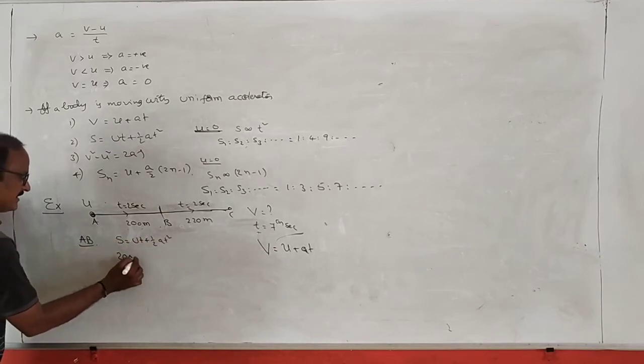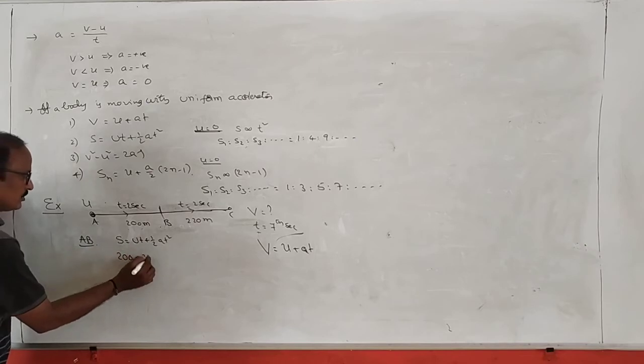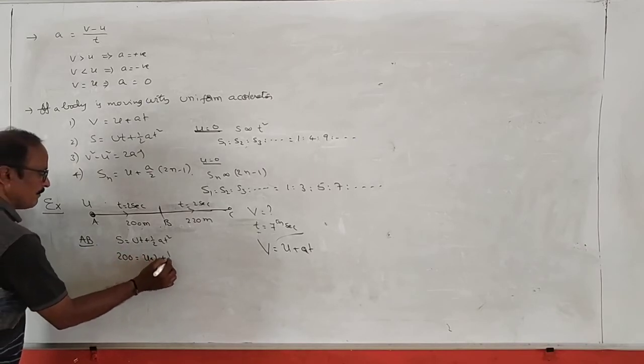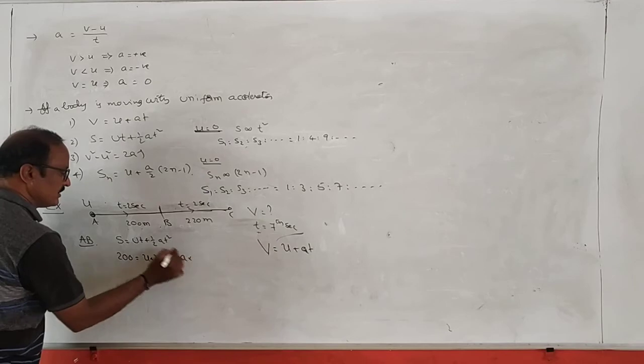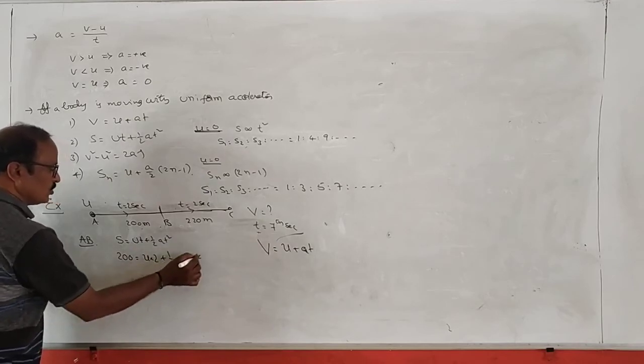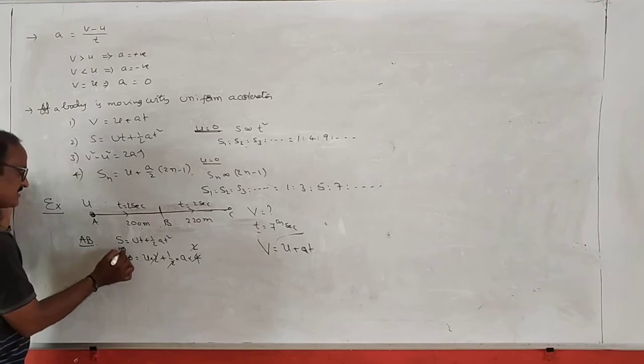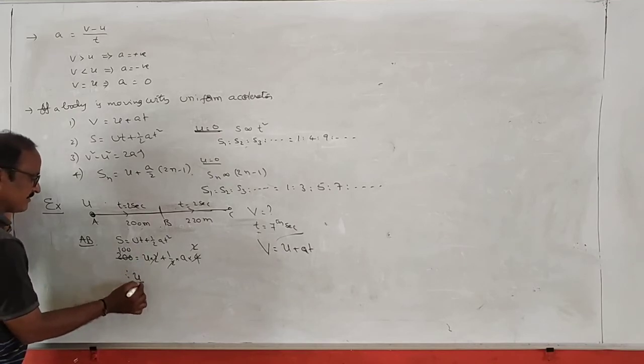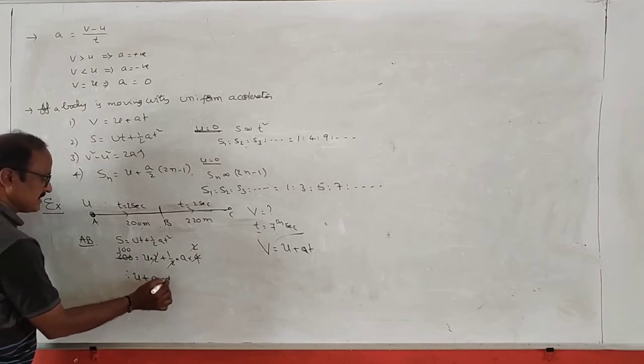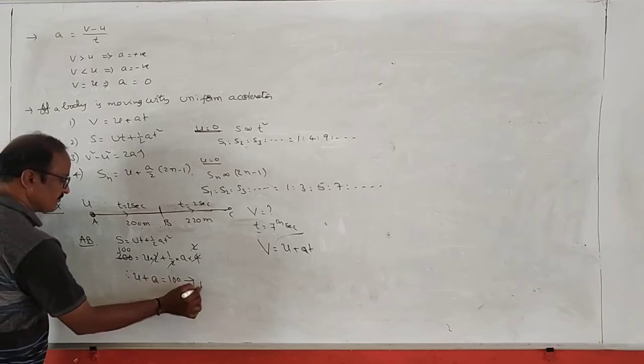This is 200 is equal to u into t, t is equal to 2, plus half a into t square, t square is equal to 4. 2 1s 2, 2 2s 4. Again ఇక్కడ 2 common is cancel చేస్తే 100 అవుతుంది. So what is the equation? u plus a is equal to 100. Okay na? Equation 1.